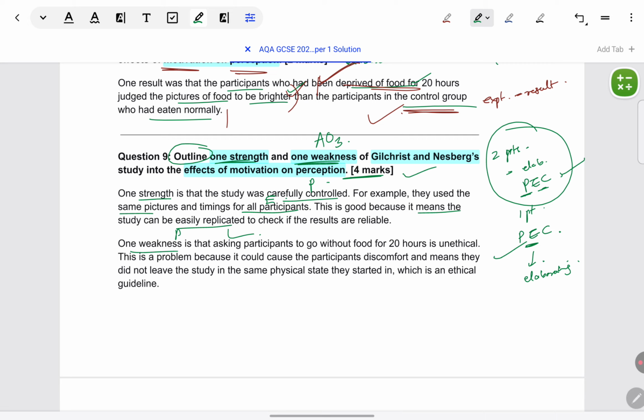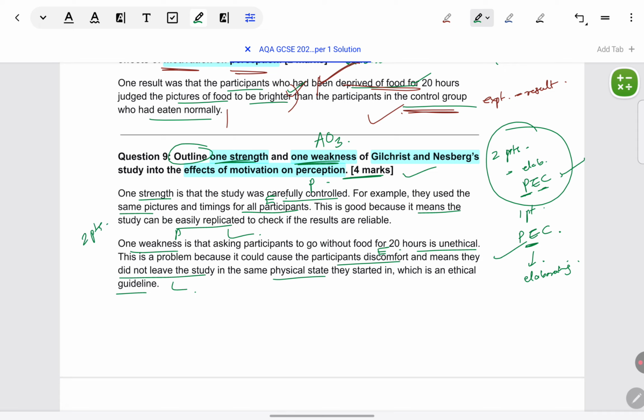Weakness point is that participants had to go without food, that's unethical. Evidence: because they could have been uncomfortable, and they did not get to leave the room in the study. Their physical state before did not match with what happened at the end of the study. Link: this shows that the study was unethical or it didn't follow ethical guidelines. So this is the 2 points approach.